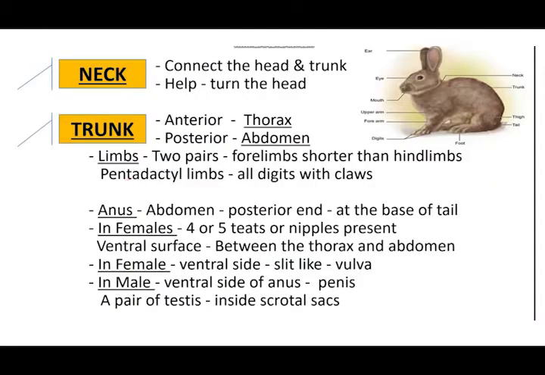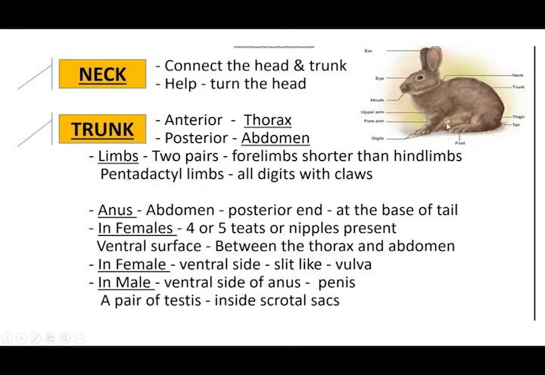Next, neck part. Neck only connects the head and the trunk part. So this neck helps in the movement of the head. And next, trunk part. Trunk part is nothing but the body part. Anterior part has got the thorax. Anterior means upper part. The upper part has got the thorax. And posterior, that is lower part, has got the abdomen.